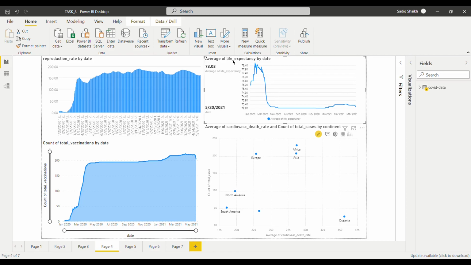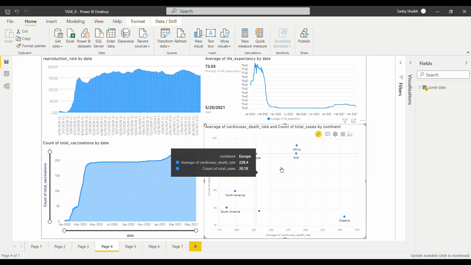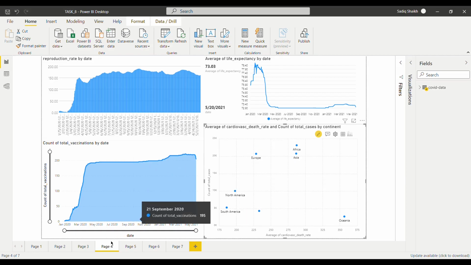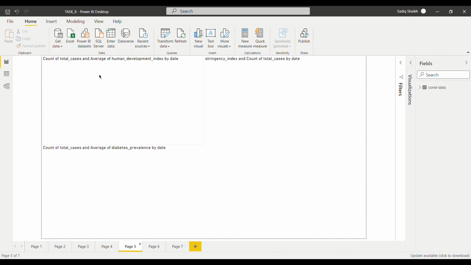So moving to the average life expectancy, today it is around 73, but before COVID it was a good life expectancy. Now it has reduced to approximately 70 to 72. Now here is the average cardiovascular death rate. In South America it's slightly less, and the highest is in Africa and Asian countries.